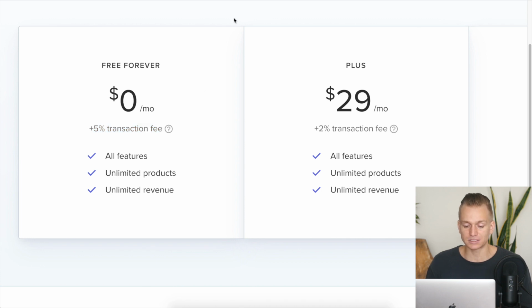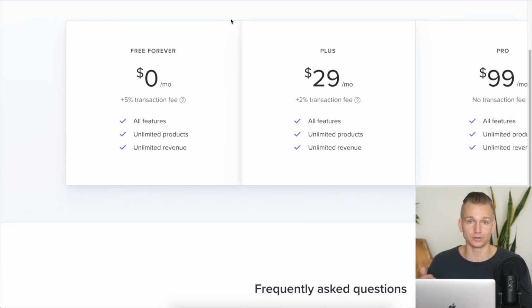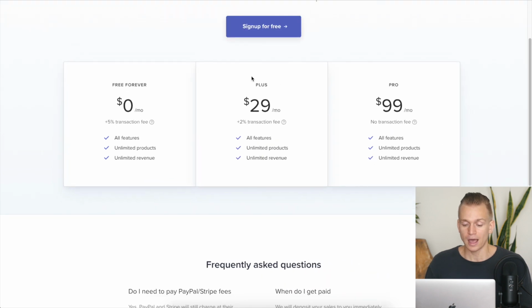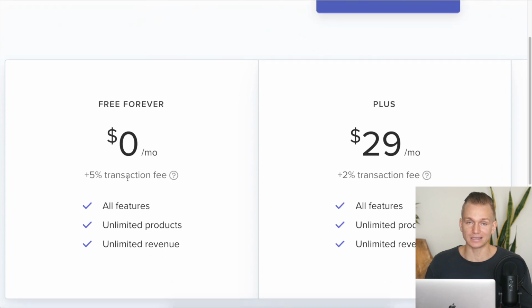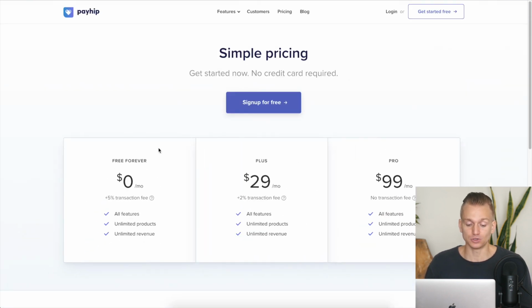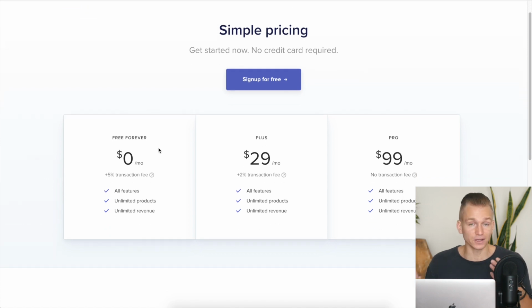So for example, if you sell products worth $100, then you'll need to pay $5 to Payhip. And you do have all the features included with this, by the way, which is very cool. It can add up quite a bit if you're doing a lot of sales, but to start out completely free, you don't need to pay anything. That is an absolutely amazing deal.